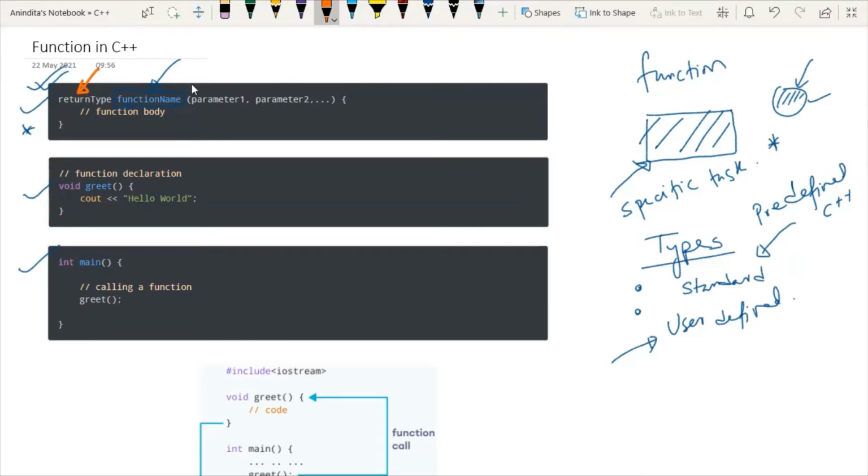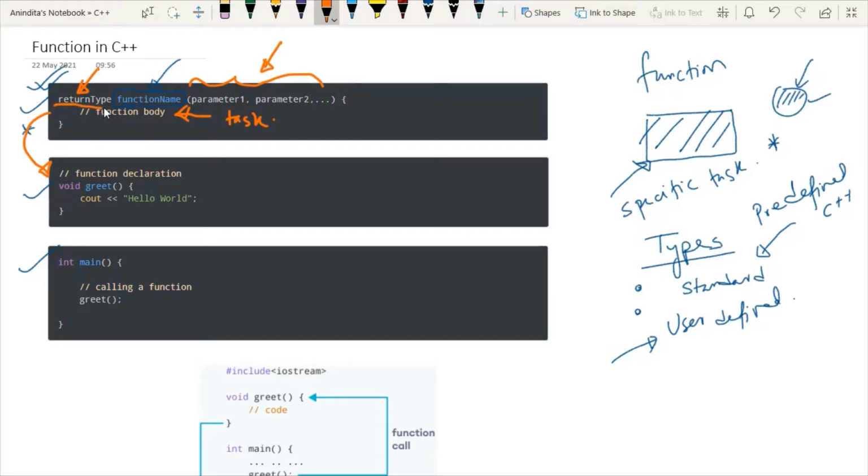And then you will have some parameter or parameters that will be passed as an argument inside the function. And this portion is assigned for performing the task of the function. So if you follow this syntax, see how we are defining this function.